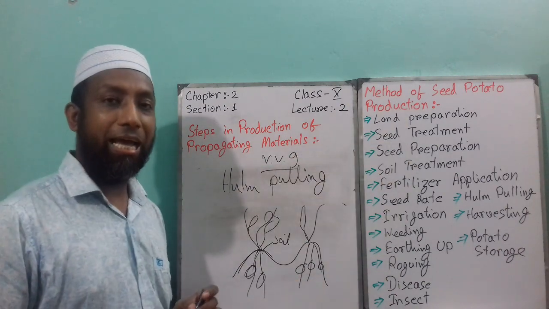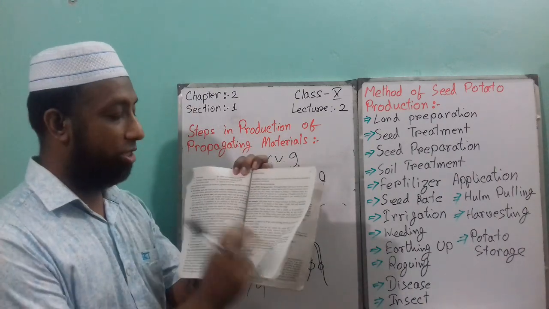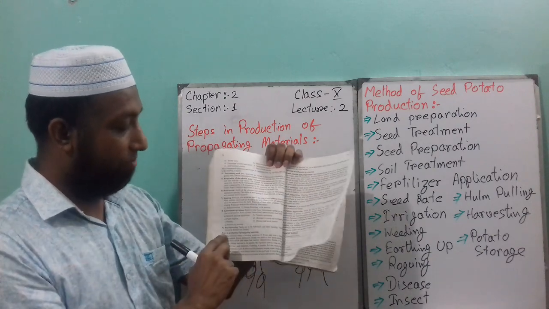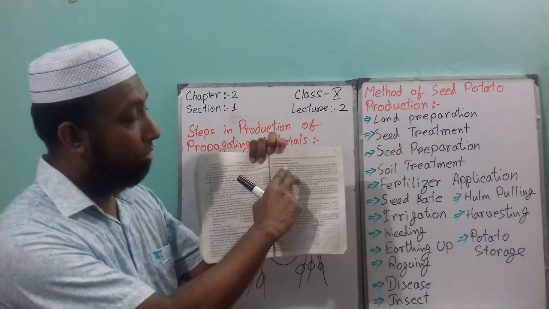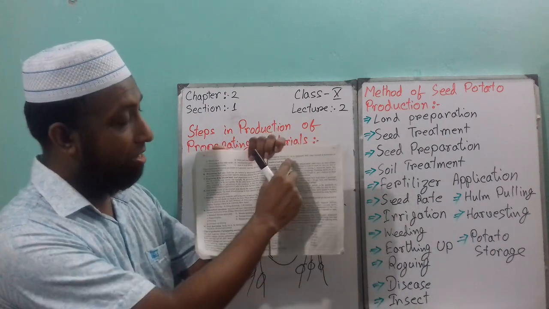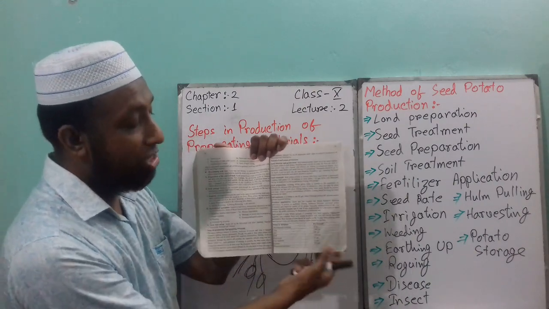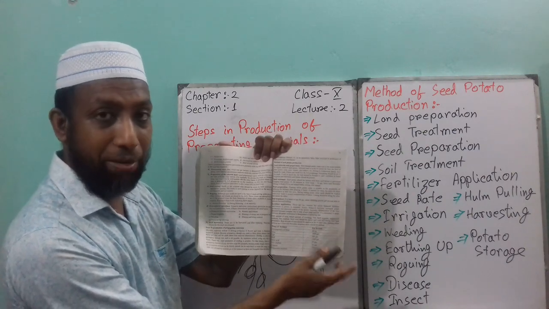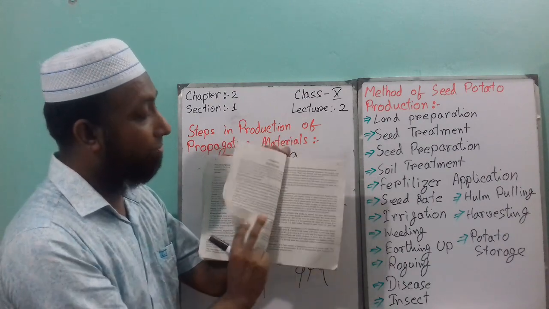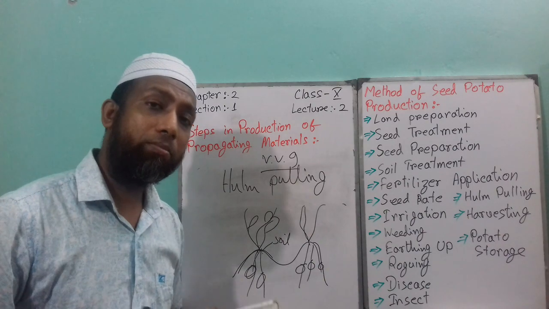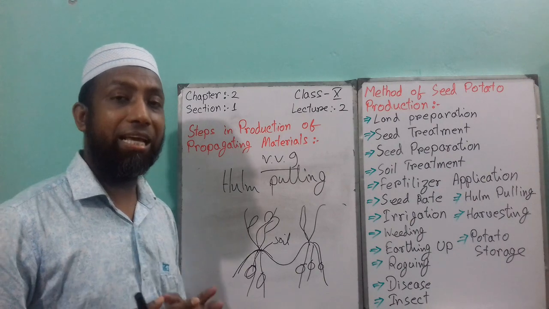Today I discussed this, and if you go through your whole chapter, from page number 38, steps in production of propagating materials. And here you can find the method of seed potato production on page 39. Here is lots of information, what I wrote up here, you can find everything here. And this is the chart of fertilizer application and doses. Here is the chart, and the insects, everything till page number 41. You have to read each and every line for the MCQ part. So this is the end of today's lecture.